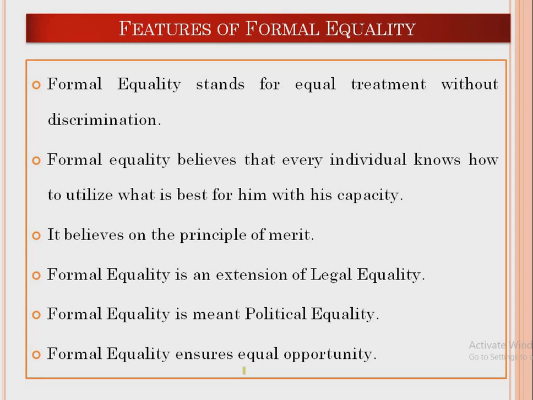It should not discriminate between people. Second, formal equality believes that every individual knows how to utilize what is best for him with his capacity. This is about the rational capacity of man: every single individual is considered rational enough to know his capacity and what he is capable of gaining. So he or she should know what is best for him. That rational understanding is important.